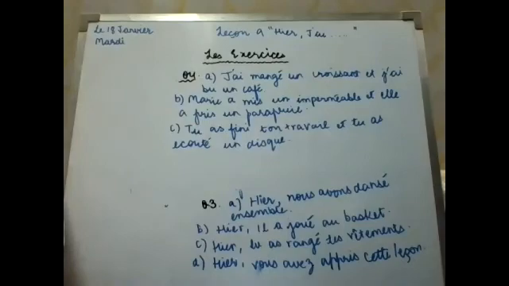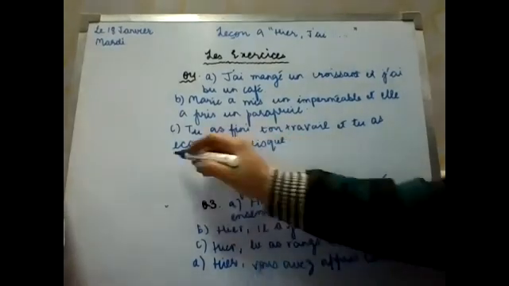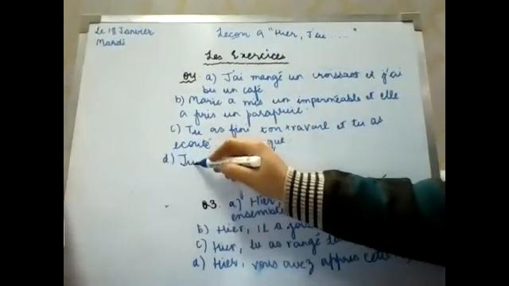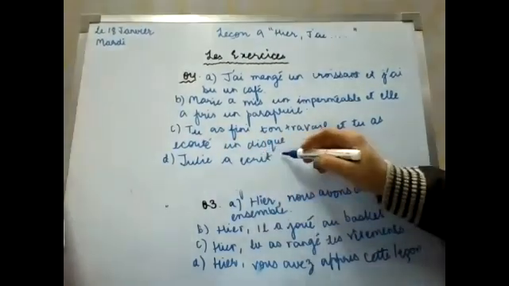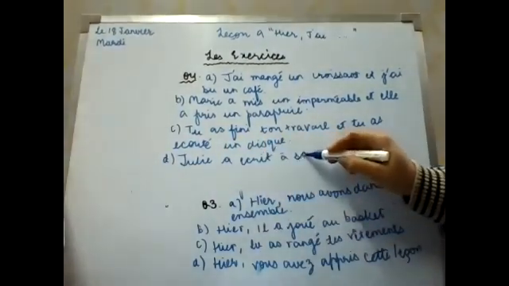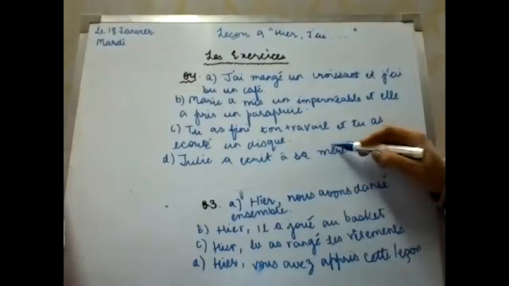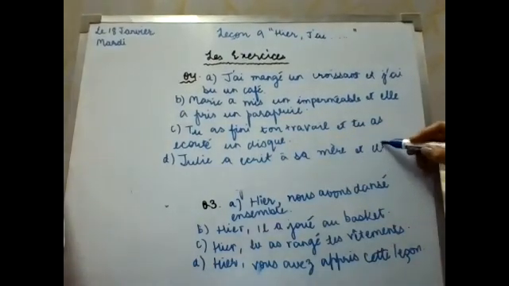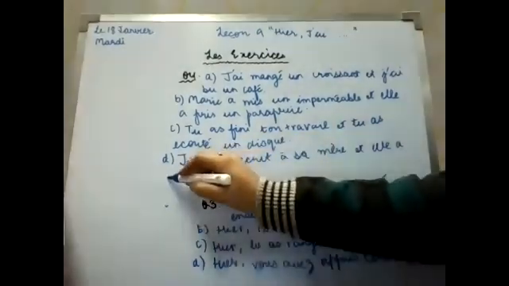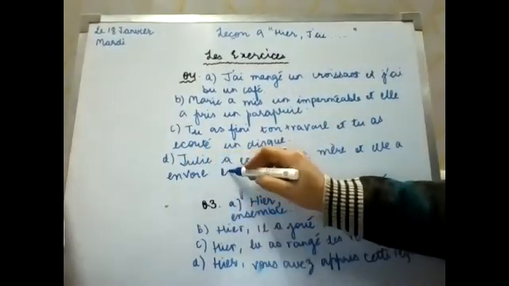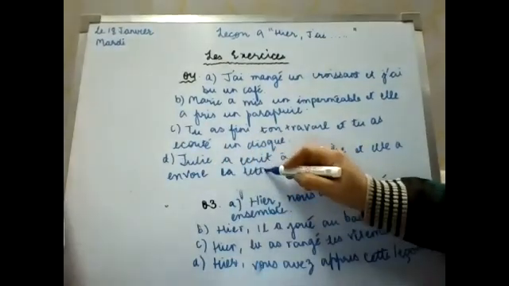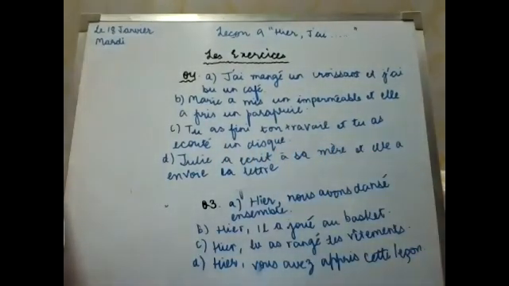Next, Julie écrit à sa mère et elle envoie la lettre. Julie, the verb is écrire, a écrit à sa mère. Julie wrote to her mother. Et elle a envoyé la lettre. And she has sent the letter.